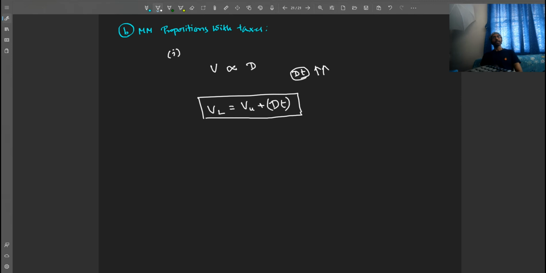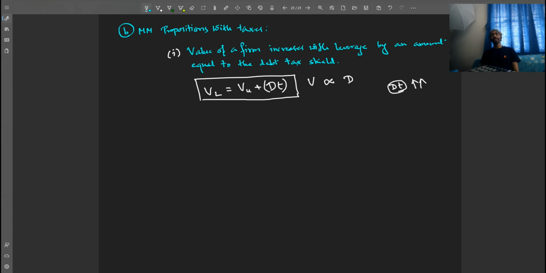So let me write it down. Value of a firm increases with leverage by an amount equal to the debt tax shield. Debt tax shield is nothing but the value of the debt multiplied by the tax rate. This is called the debt tax shield.